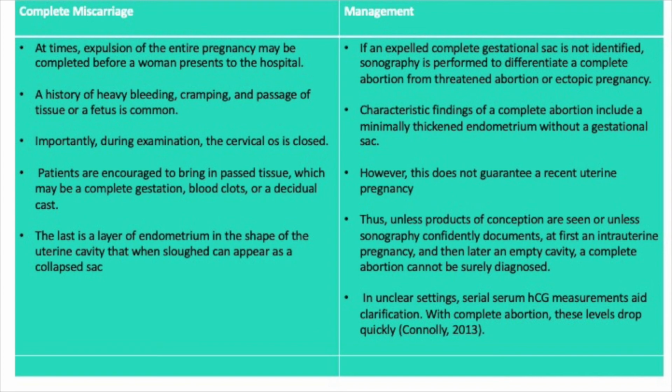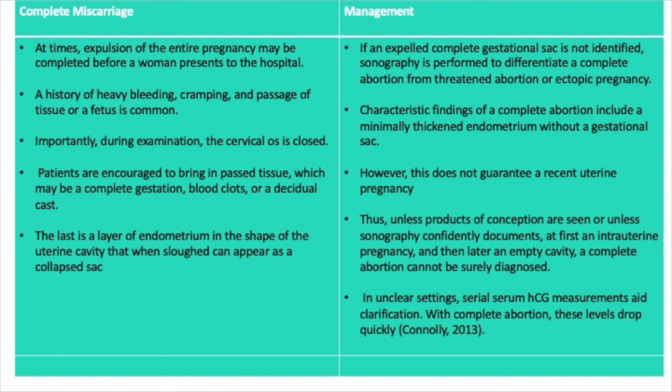In cases where a gestational sac is not identified, an ultrasound can be done, and if an empty uterine cavity is found upon the patient's presentation, obviously the pregnancy test will still be positive. Then there is a question mark of where was the pregnancy. Is this a complete miscarriage, or is there a chance of ectopic pregnancy or pregnancy of unknown location? In such cases, serial beta HCG is quite helpful.